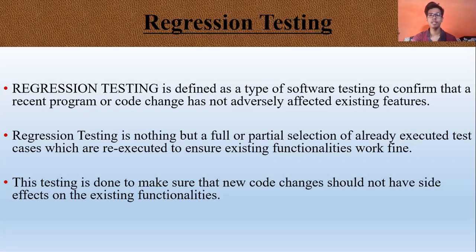Every time a new module is added, it leads to changes in the program. This type of testing makes sure that the whole component works properly even after adding components to the complete program. We do regression testing because when we make any changes in our application, there should be no problem in earlier functionality.